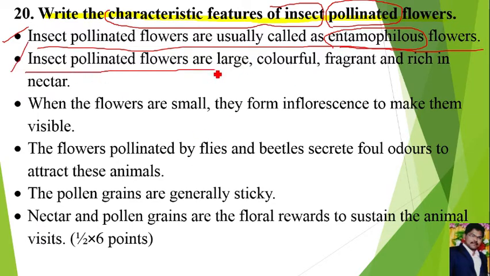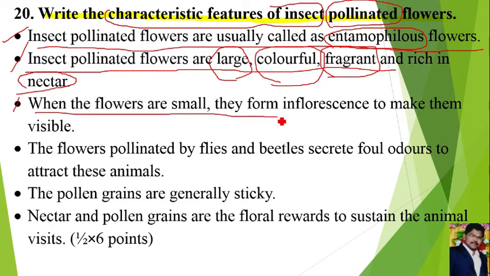Then, insect pollinated flowers are large, colorful, fragrant. They are large in size and colorful to attract the insects. They have a good smell and are rich in nectar. That nectar is provided to insects as food, which is sweet in taste. Next, when the flowers are small, they form an inflorescence to make them visible.